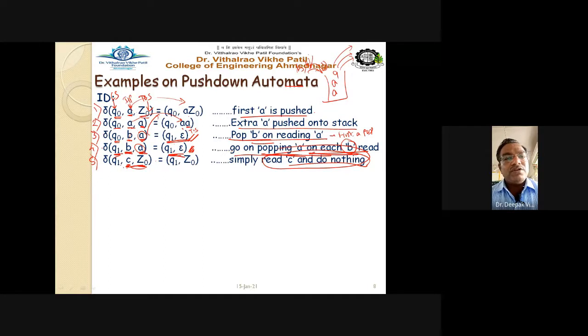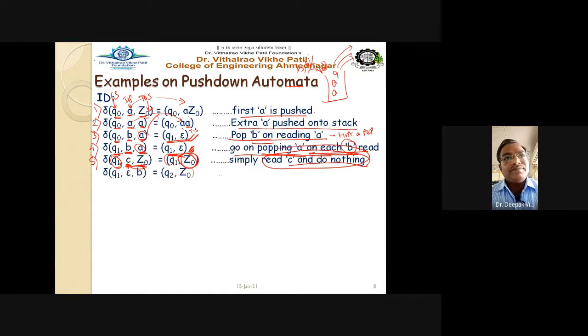That's why, at Q1, the PDA is in state Q1, the current input read is C, and the stack is empty, then we are not going to change the state, and we are not going to push or pop from that stack, right?